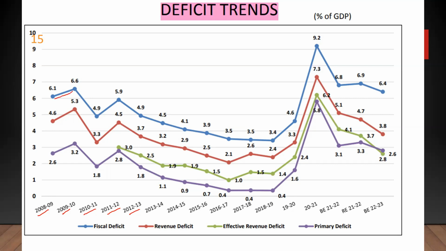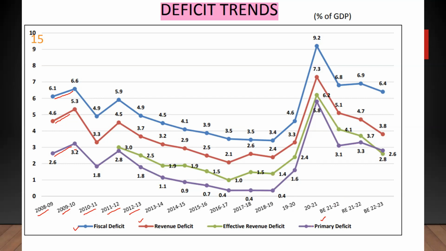One is this blue colored one, I think that's blue only. That's the fiscal deficit, the topmost one. Below that, you have the red colored one, which is your revenue deficit. And at the rock bottom, you have the one I'll call purple. I'm not good with colors, but I think it's purple. The purple one is your primary deficit. Purple, P for primary.